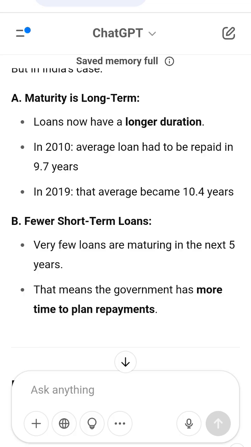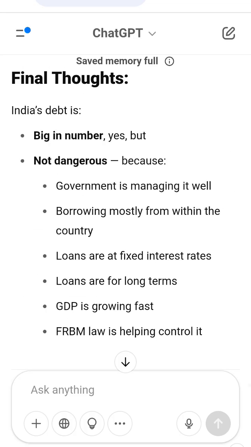Final thoughts. India's debt is big in number, yes, but not dangerous because government is managing it well, borrowing mostly from within the country. Loans are at fixed interest rates. Loans are for long terms. GDP is growing fast. FRBM law is helping control it.